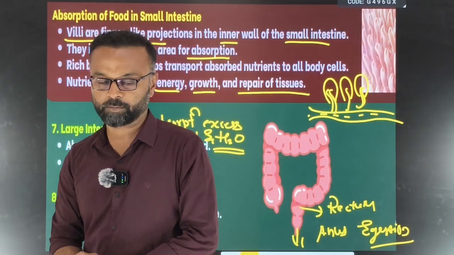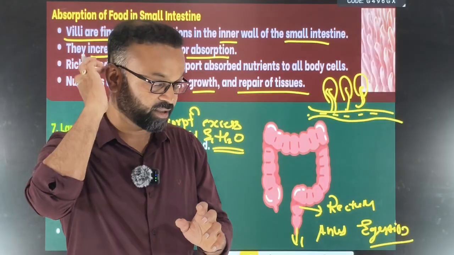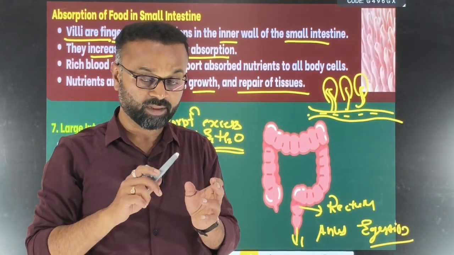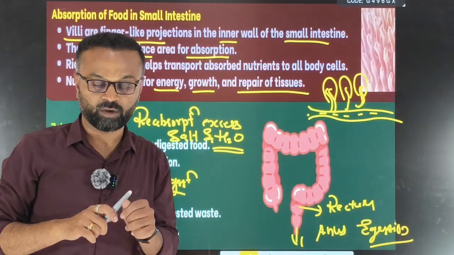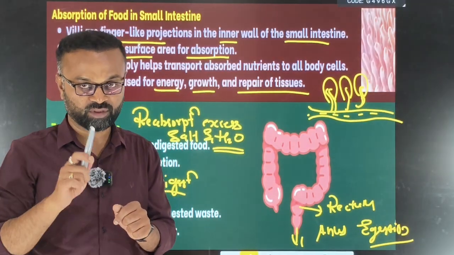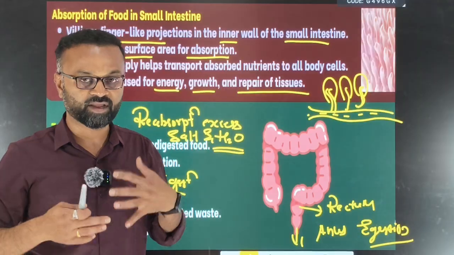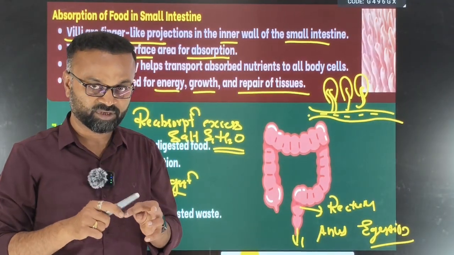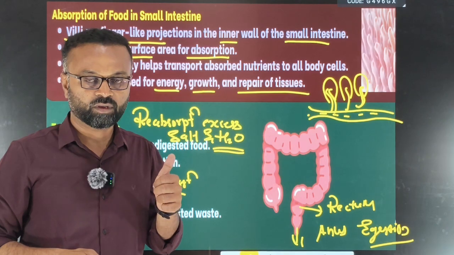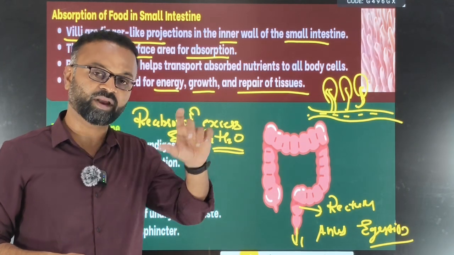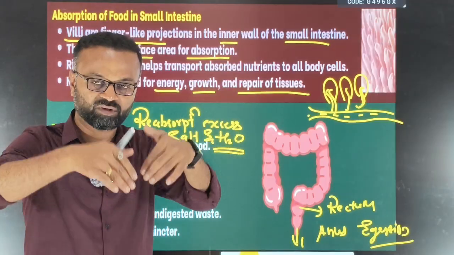Hope this nutrition part is clear. So very important things to remember here: in the buccal cavity, the salivary gland will secrete the saliva. Inside it, salivary amylase will be there. It will convert the starch into simple sugar. In the esophagus, we should remember the peristaltic movement. Inside the stomach, we have HCl, pepsin, and mucus, three major functions. The small intestine will receive the secretion from the liver and pancreas. That juice will come into the small intestine.